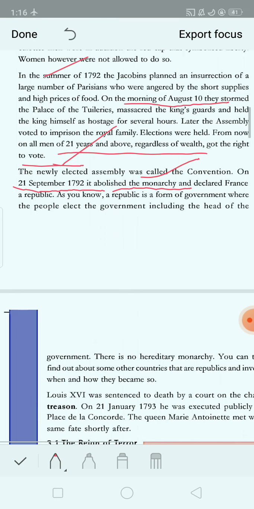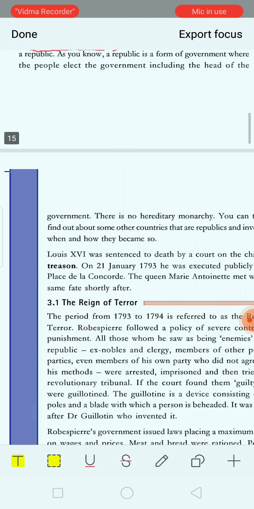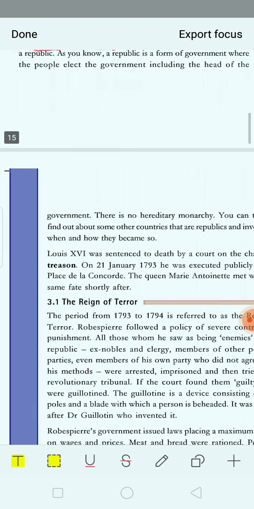A republic is a form of government where the people can choose or elect the government, including the head of the government. So there will be no hereditary monarchy from now on, it was declared.